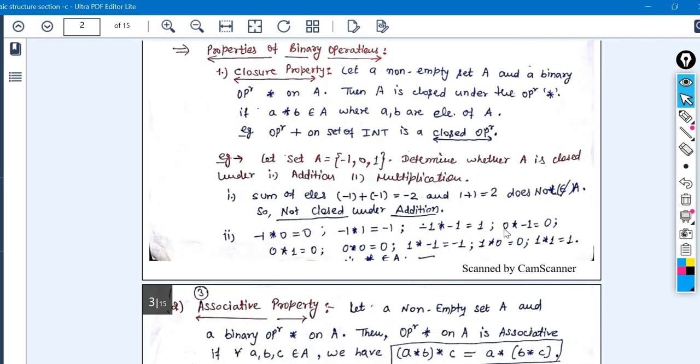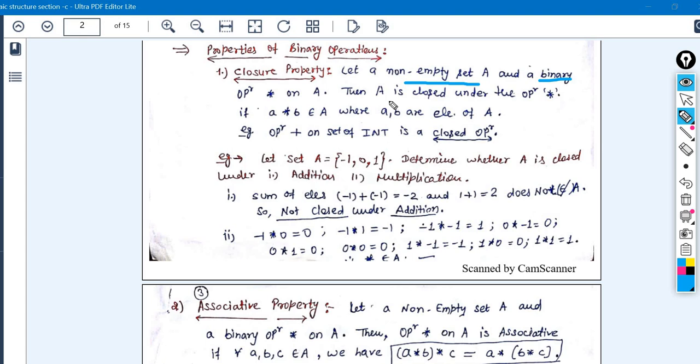So here we have the properties of the binary operations. First property is the closure property that we are seeing here. What about the closure property? While discussing all the properties, we have the same thing regarding the algebraic structure. First we have to take a non-empty set, then one binary operation should be there, right?